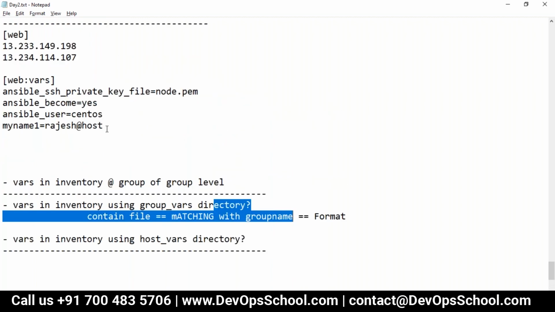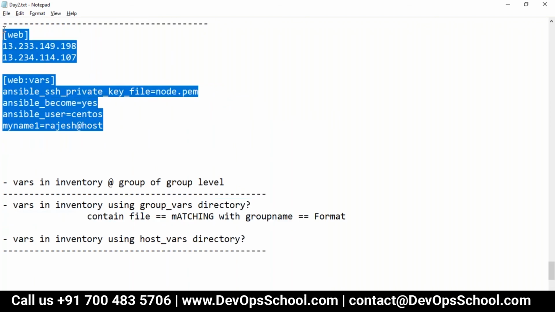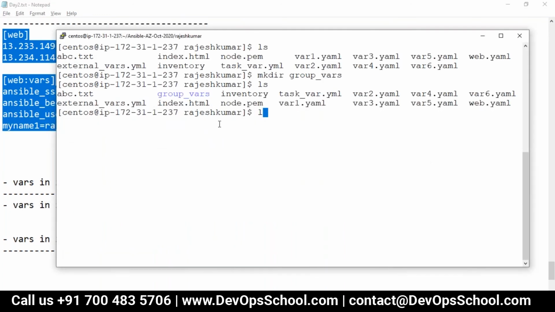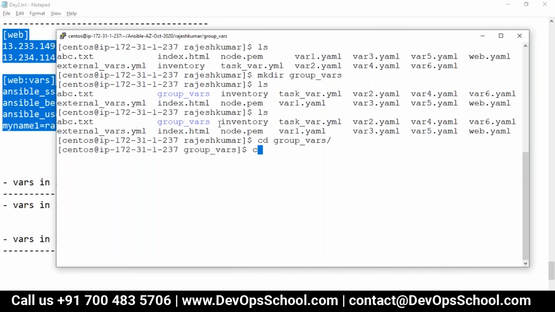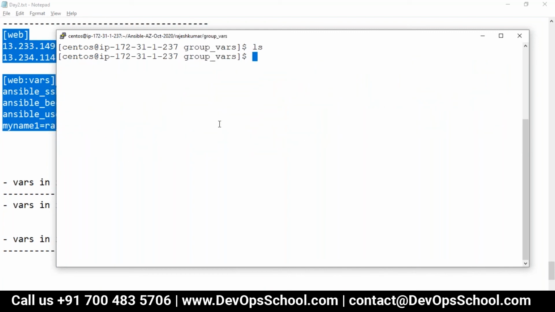So guys, here in the inventory, what is the group name? Can you tell me what is the group name in my inventory? Web. So guys, inside this directory, I will go and I will create one file, web, matching, not a .yaml, matching.